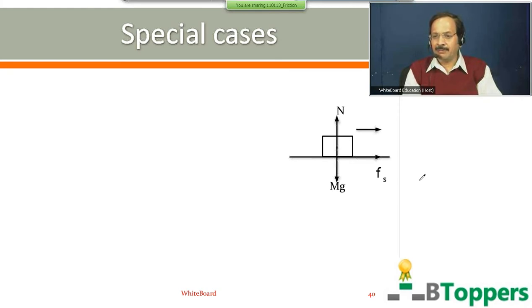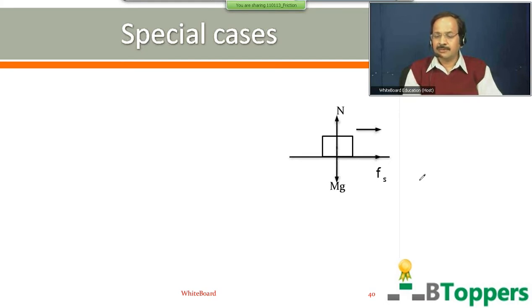So in case there is slipping between the block and the truck, and the truck starts moving towards the right side relative to the block, that means if the velocity of the truck relative to the block is directed towards the right, then the friction force on the truck by the block will be directed towards the left. That will be the kinetic friction. If the friction force on the truck by the block is directed towards the left side, then the friction force on the block by the truck will be directed towards the right side.